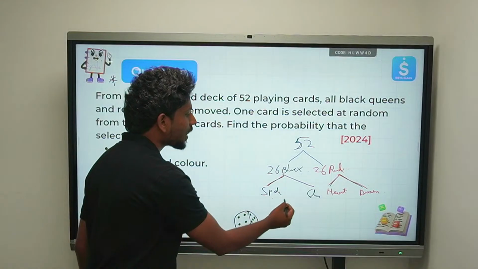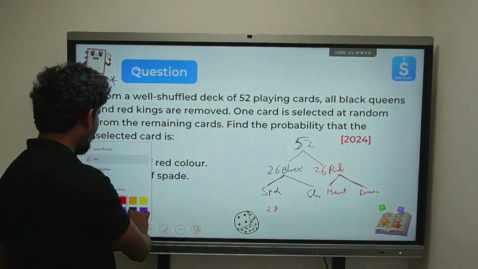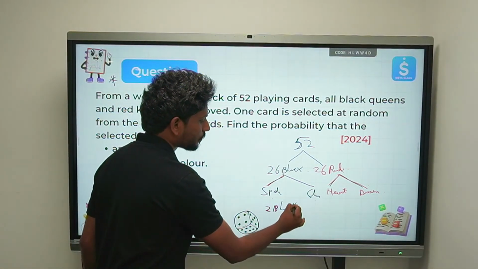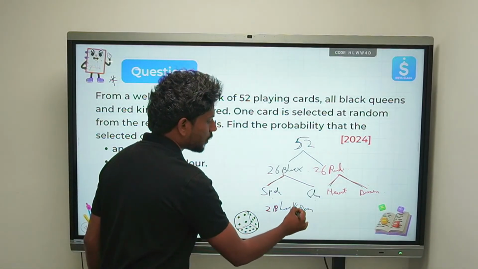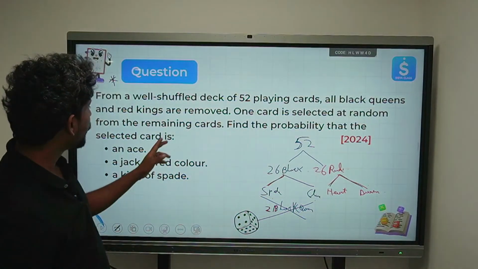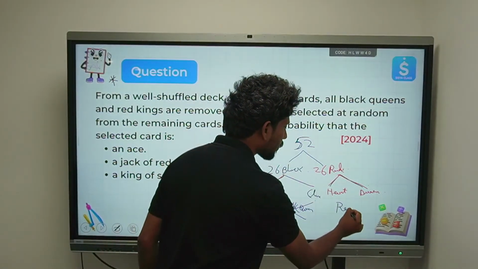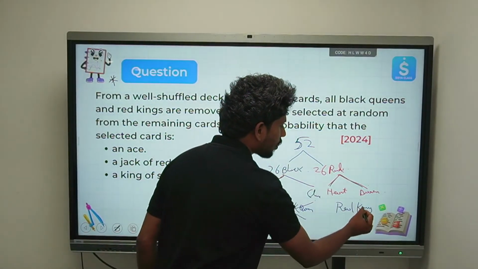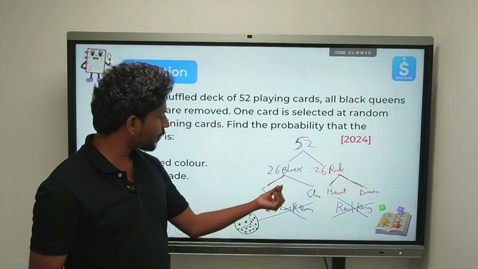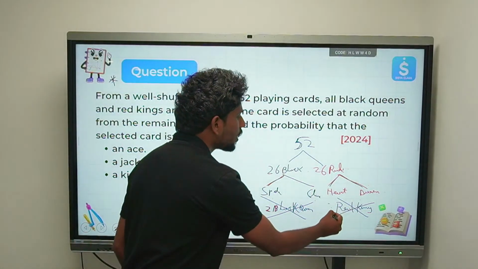So in this, he is trying to remove the black queens. How many queens are there in the black? There are 2 black queens, right? So these 2 black queens are removed. Similarly, he's also removing one more thing, that is the red kings. So these red kings are also completely removed. There's 1 queen over here, 1 queen over here. There are 2 cards gone, and there are 2 red kings over here. So those are also gone.